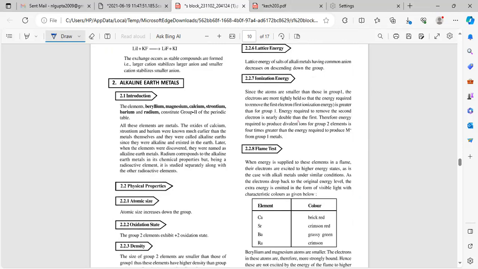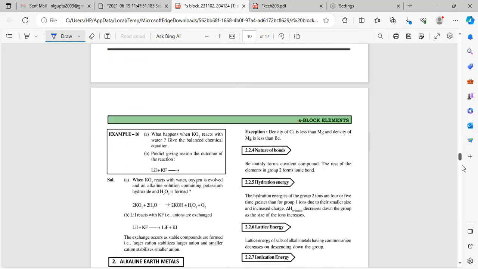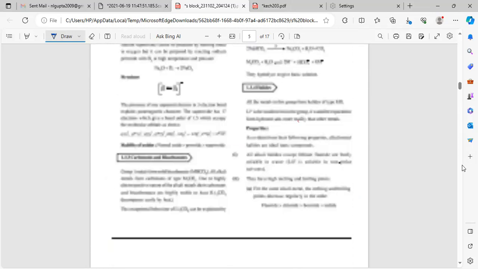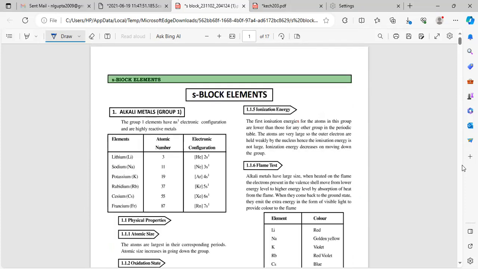Slowly you will be covering, but it will take time. Did you get any information from today's class? Yes, sir. The photoelectric effect, density, stability, flame testing, melting point, hydration enthalpy, reactivity, occurrence of alkali metals, and electronic configurations.